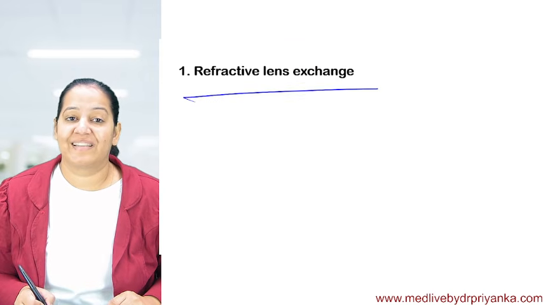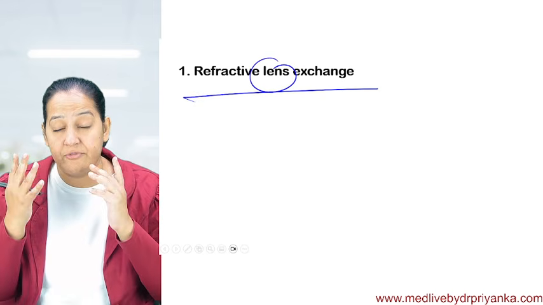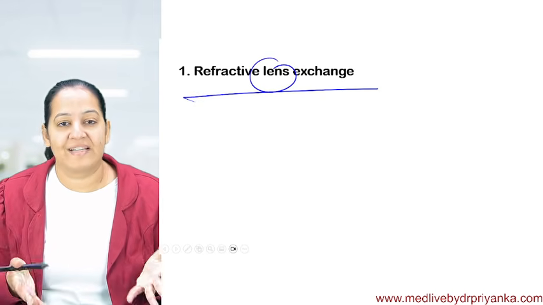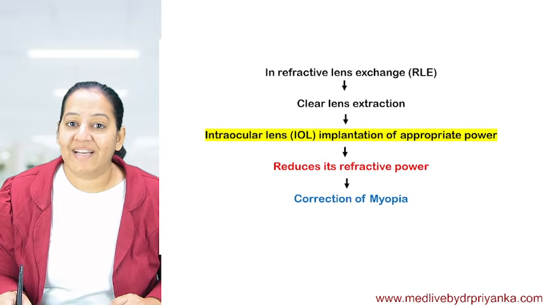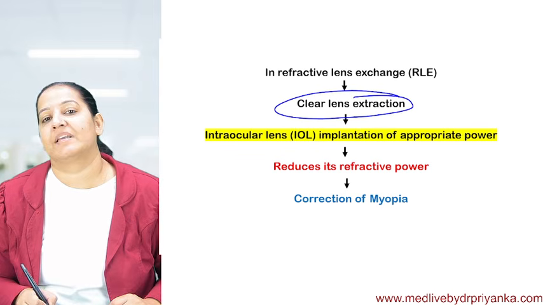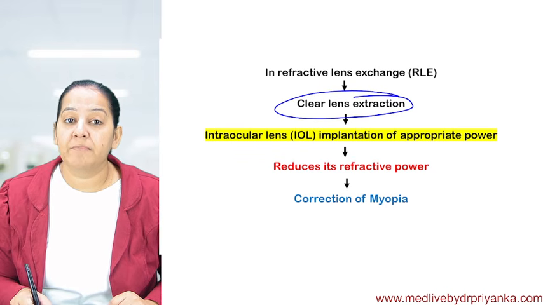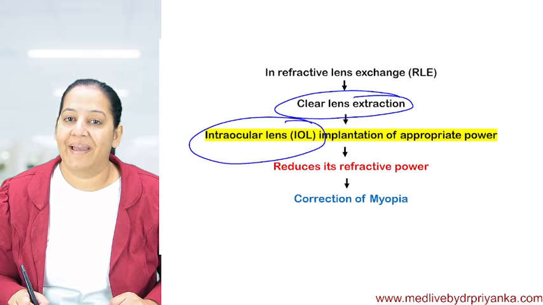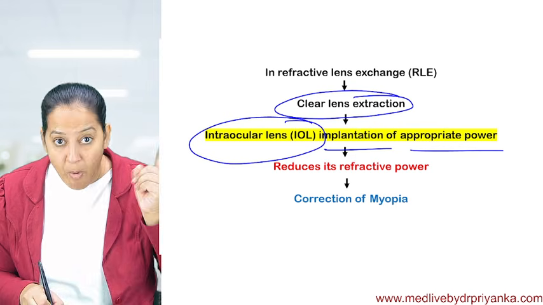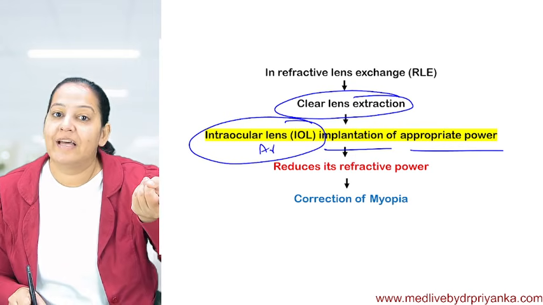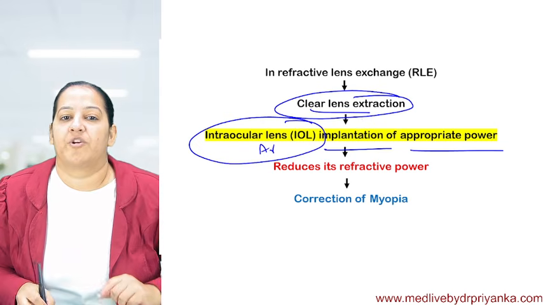Refractive lens exchange. As the name indicates, the natural lens given by God in the eye, the transparent natural lens, convex lens, is replaced by the artificial lens. So first we will extract the clear natural lens, and in place of it we will put an artificial lens. The artificial lens is known as intraocular lens, IOL. It will be implanted of appropriate power. The power of the artificial lens will be less than the natural lens, because ultimately in the eye we want to reduce the refractive power, no?